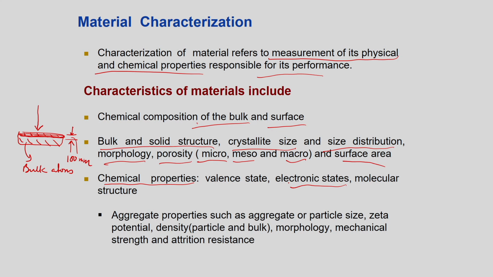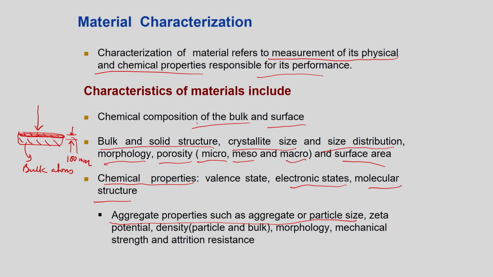The electronic states mean how the electrons undergo transition. As we will see later, electronic transition is relevant especially in UV spectroscopy, ultraviolet spectroscopy, which you must have studied. It relates to the electronic transition from a ground state to an excited state. When the electron comes back, UV spectroscopy is governed by this, and you get how much is absorbed. From that absorption pattern you come to know that this is a particular compound, and you can also quantify it.